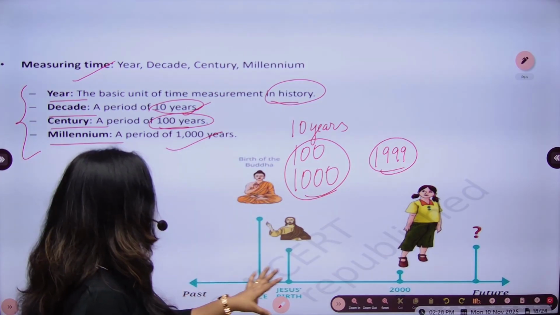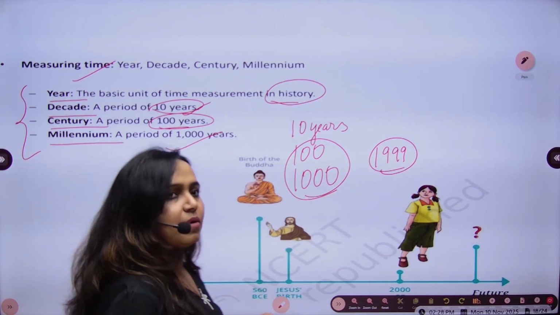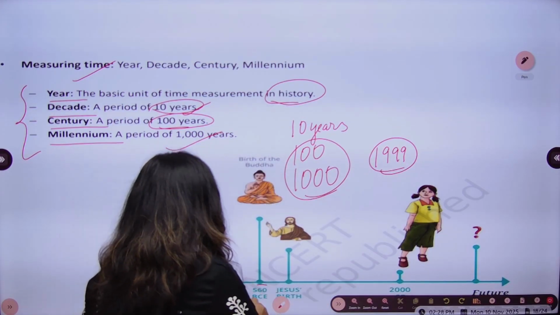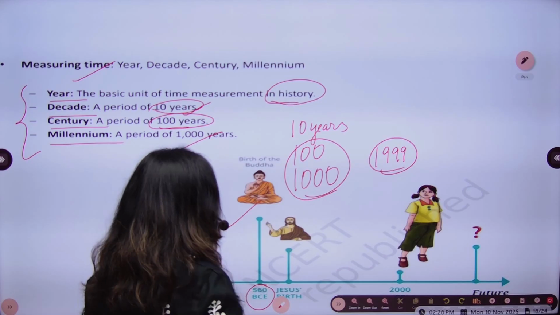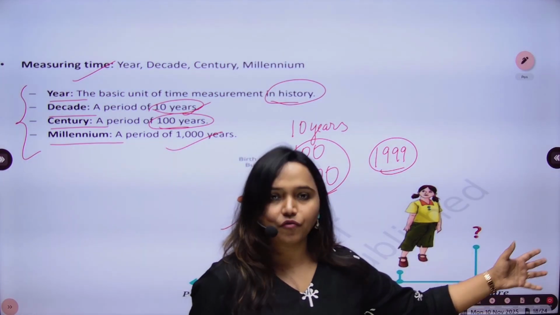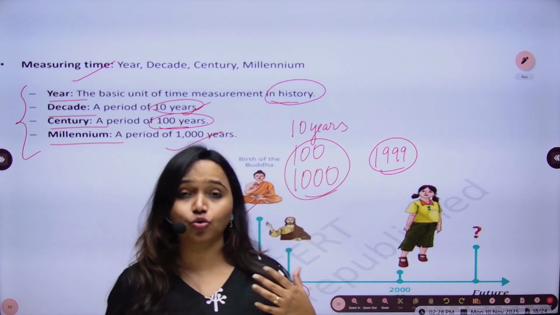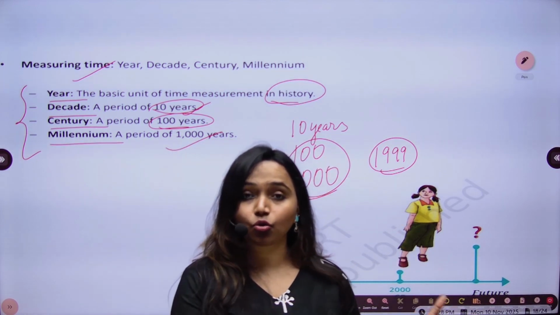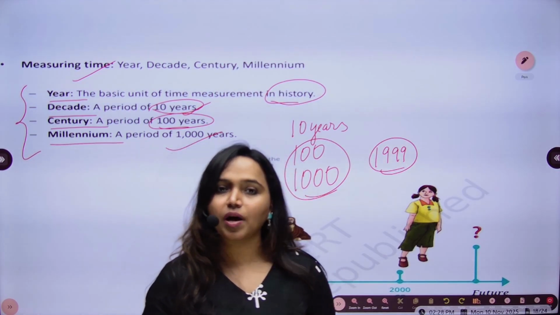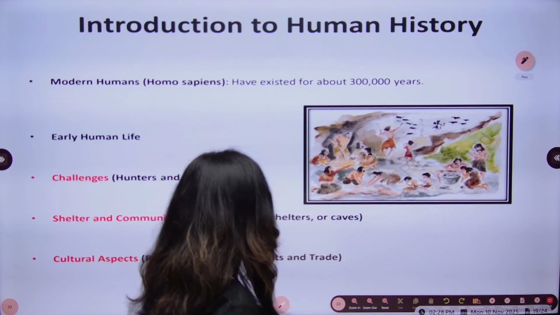These are certain events. This is a very great pictographic representation of a timeline. It is given in your class 6 NCERTs, where 560 BC is when Buddha was born, then Jesus Christ's birth, and then today, and moving forward to the future. So this is just to locate certain events and to show you how important chronology is in history. Certain questions from PYQs are also asked based on chronology only. So you have to have a clear understanding of it.